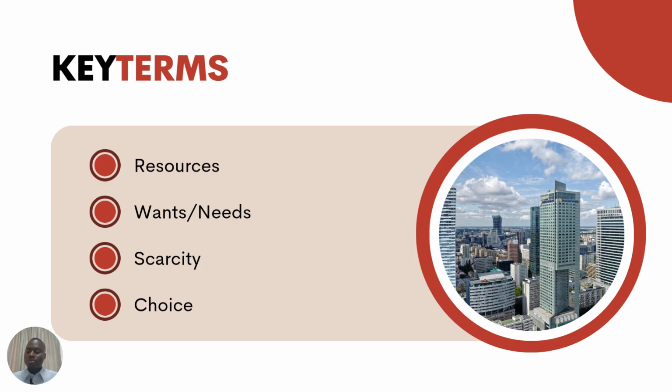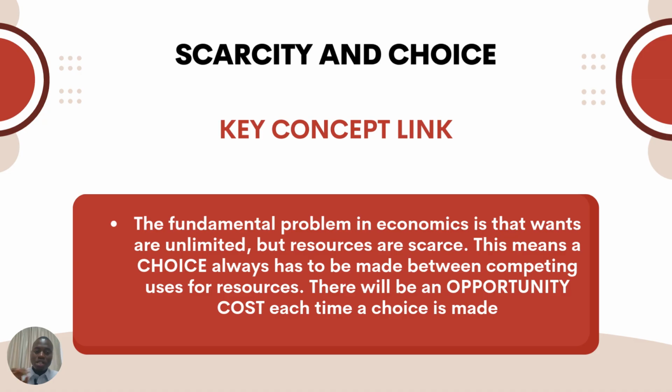You now need to say, okay, I want to get a bag. I want to pay my school fees. I want to eat. Now, which one comes first? Which one is necessary? You look at it based on the resources you have at hand to meet those needs that are more important. So that is choice. We have to choose from alternatives. We have to make choices because resources are scarce.